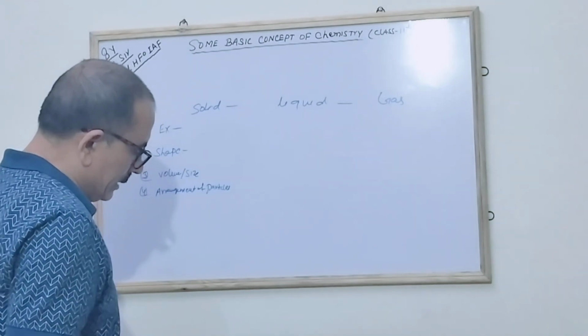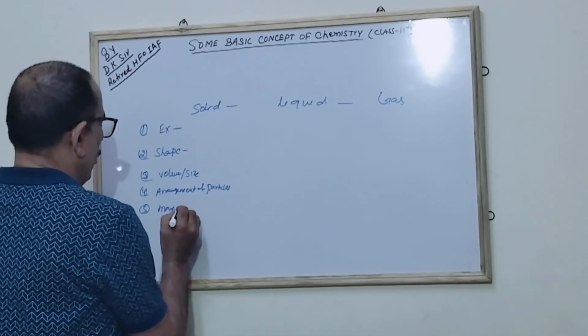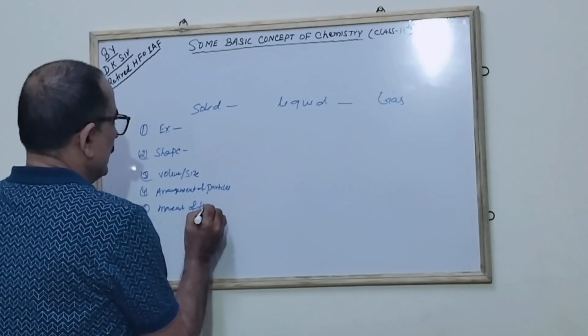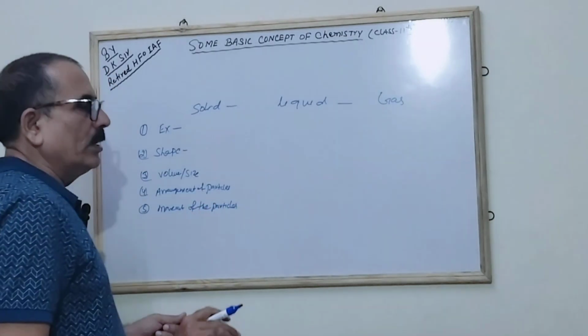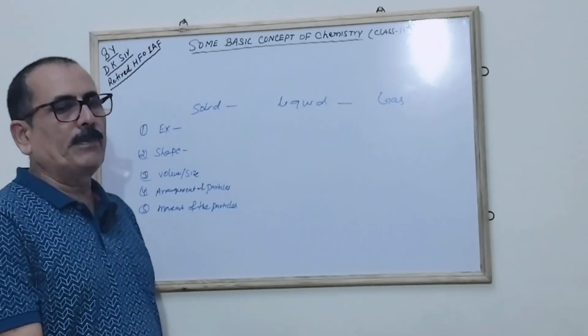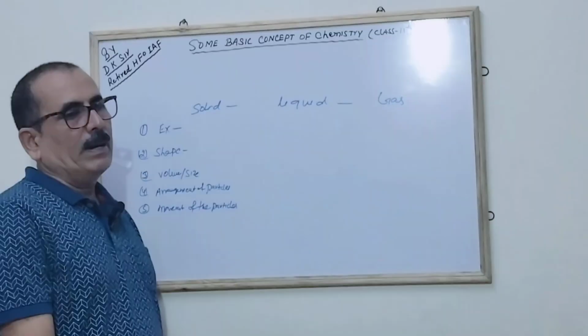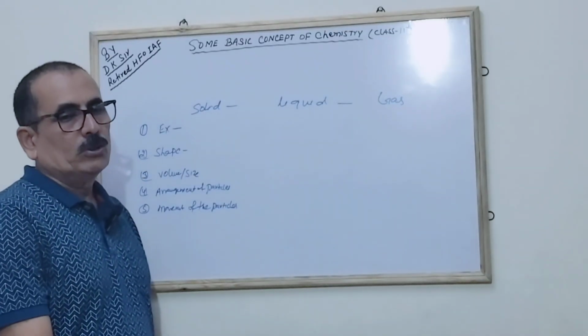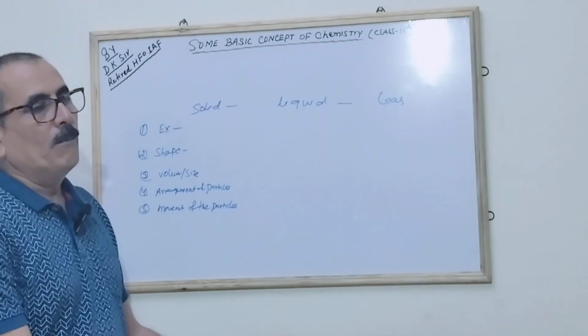The next we will see is the movement of the particles. Gentlemen, you should understand that it is a solid. So the solid is compact, the particles are very close. As you know, particles are not static. So in the case of the solid, there is not much space, so they can't move around.